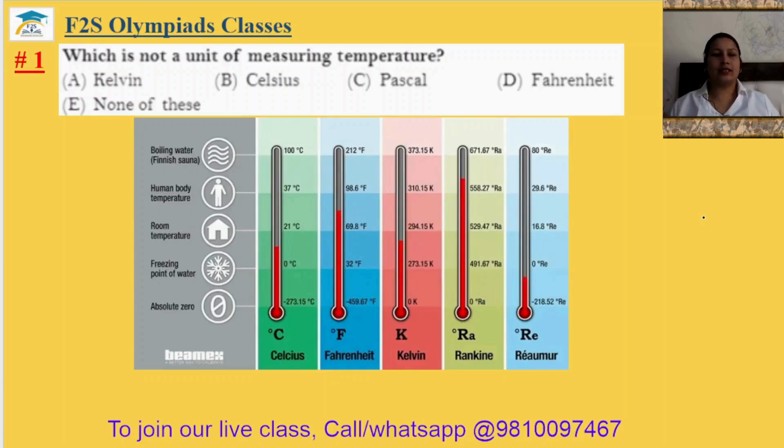Grade 7 Science Silver Zone Comprehensive Book, Chapter 3 Physical and Chemical Change. Video Part 1, Question number 1. Which is not a unit of measuring temperature? To measure temperature, the units used are Celsius, Fahrenheit, Kelvin, Rankine, and Reaumur. Option C, Pascal, is used to measure pressure. So the first answer will be option C.